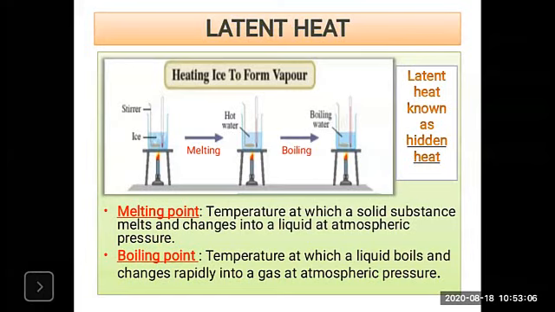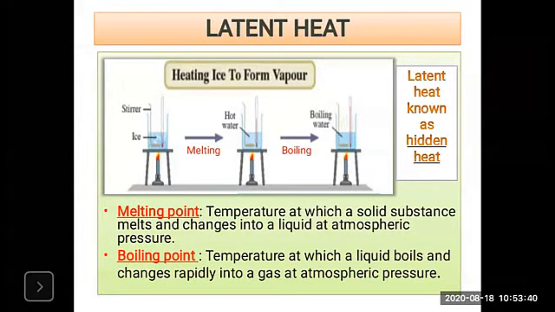So ice melts at 0 degrees Celsius. We supply heat continuously, and till the ice melts completely the temperature remains constant, that is 0 degrees Celsius.